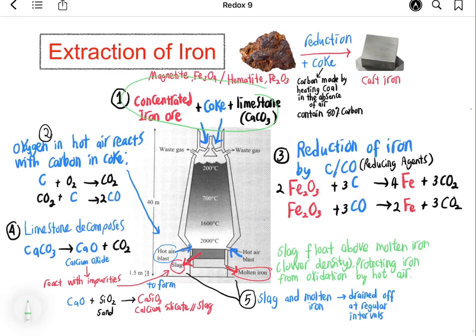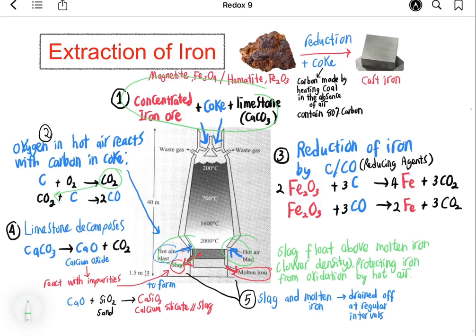First, the furnace is loaded with three raw materials from the top, which are concentrated iron ore, coke, and limestone. Next, a hot air blast is forced up the furnace from the bottom. The oxygen in the hot air reacts with carbon in coke to produce carbon dioxide, and this carbon dioxide will react with carbon to produce carbon monoxide.